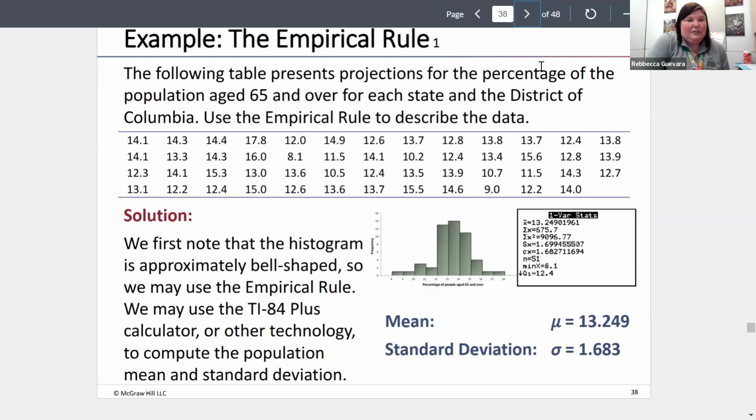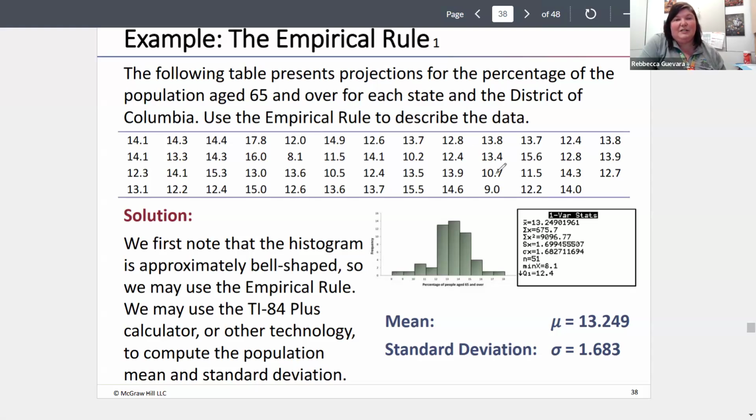So just for example here, the following table represents projections for the percentage of the population 65 or over for each state and the District of Columbia. So this is population data. We've got the percentage of people who are 65 or over. We see one state with about 14.1% of the population 65 or older. We have one where only 9% is. There has to be a pretty big one here. I just saw it was pretty big. Maybe it's a 16. So we see different percentages.